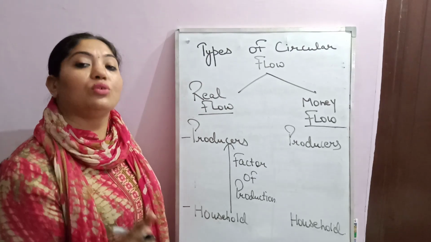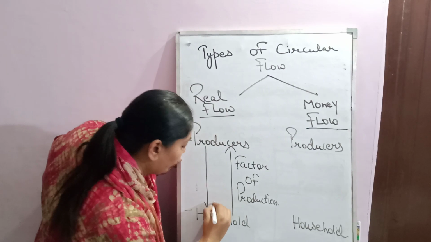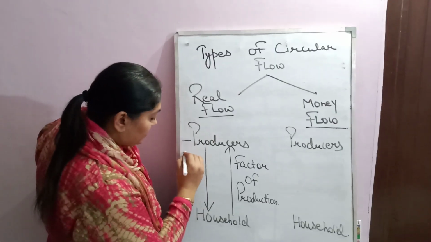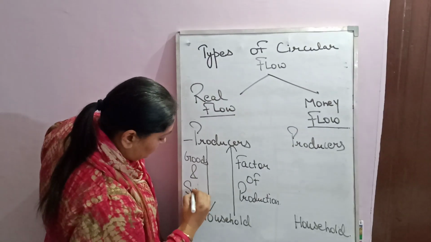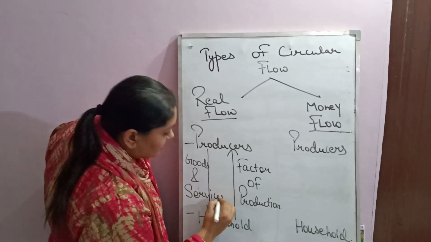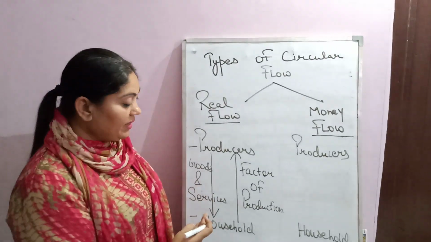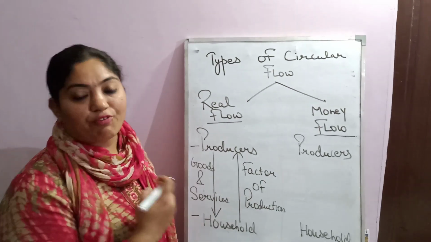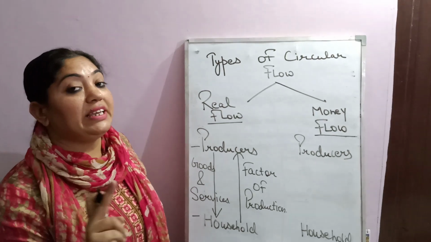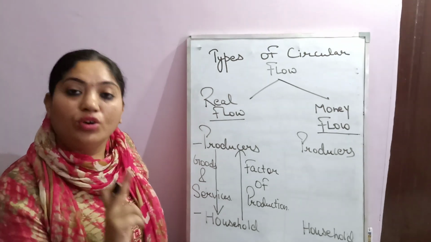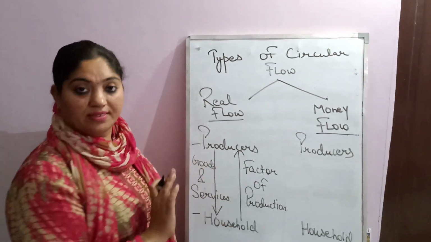They will produce goods and services. Those goods and services they will give to household sectors. Somewhat like the barter system, in which goods are being given in return for factor services. In real flow, there is no involvement of money at all. Only goods and services are being exchanged among the sectors.